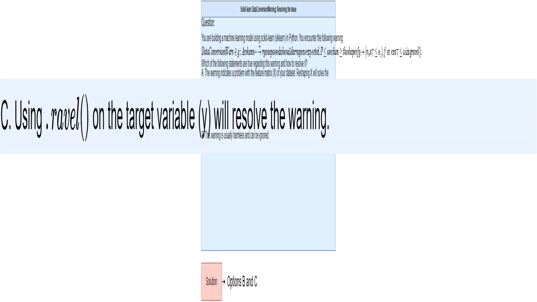This is also absolutely correct. Ravel is a NumPy function that flattens a multidimensional array into a one-dimensional array. Since the warning mentions that y should be a 1D array, using Ravel will fix the issue by reshaping y.